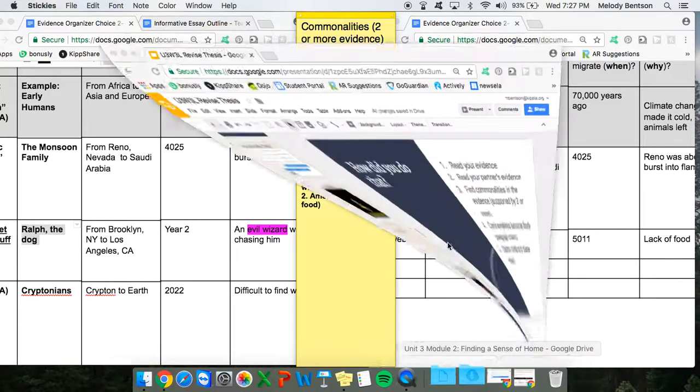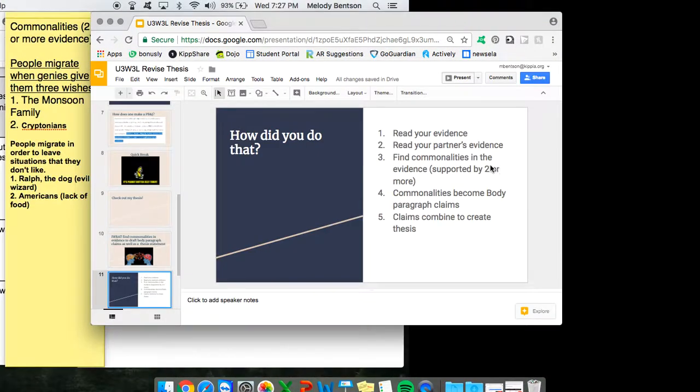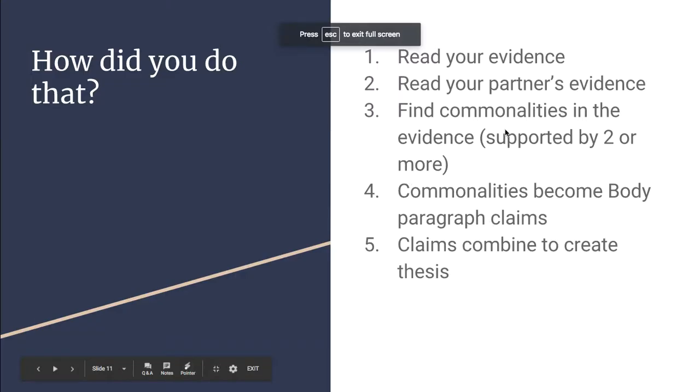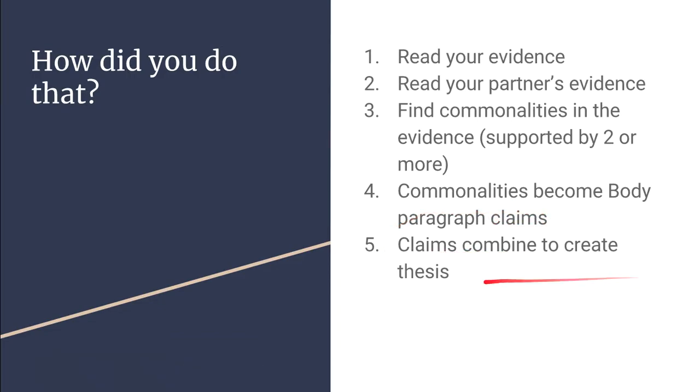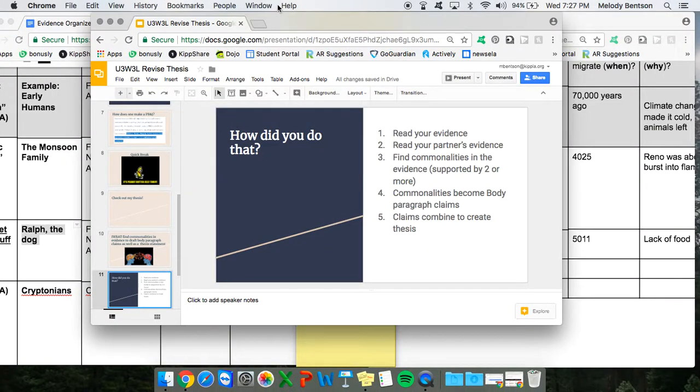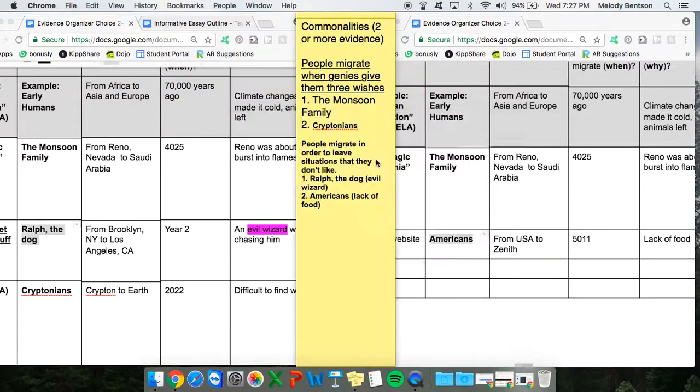So what I just did was I found commonalities supported by 2 or more pieces of evidence. Now I'm going to show you how easy this is. My commonalities, the things that my evidence have in common, become my body paragraph claims. Remember, a claim states the main idea of the body paragraph. And then my claims combine to create the thesis. It's a little different than how I taught you before, but I think it's much easier.